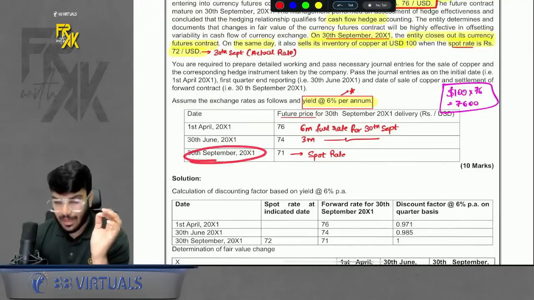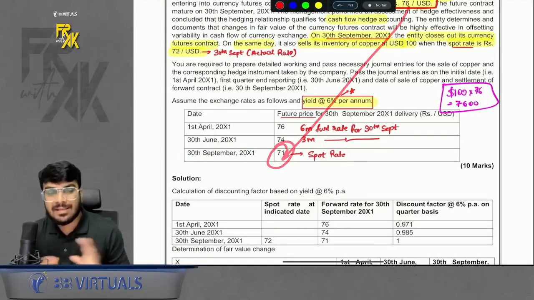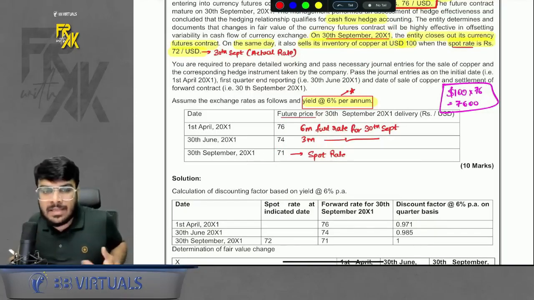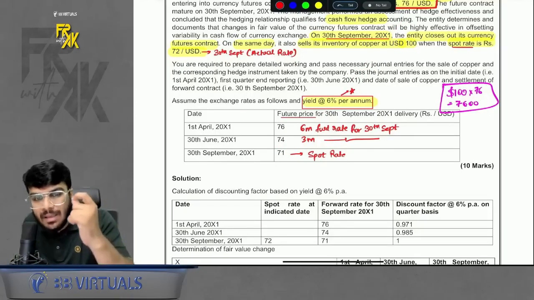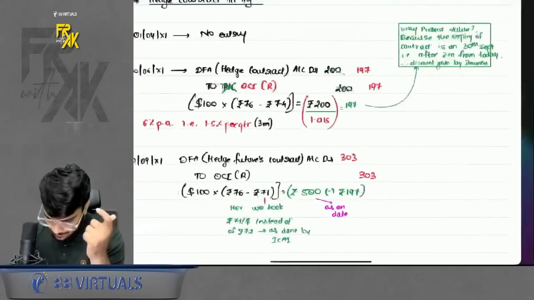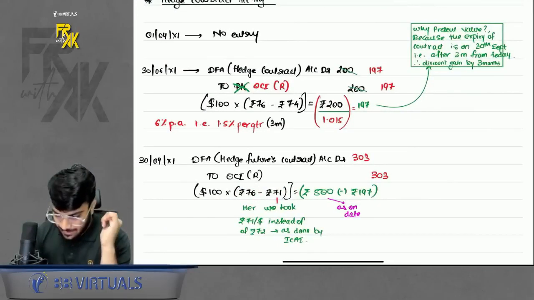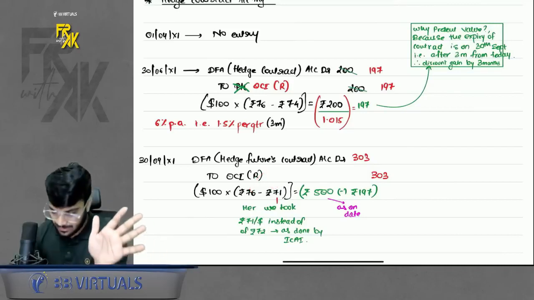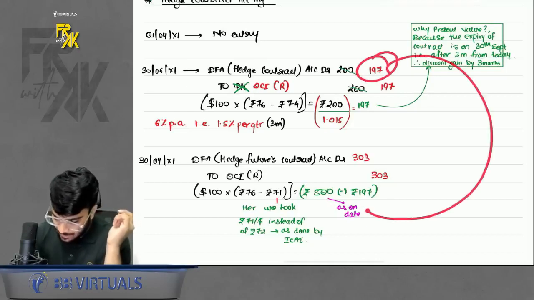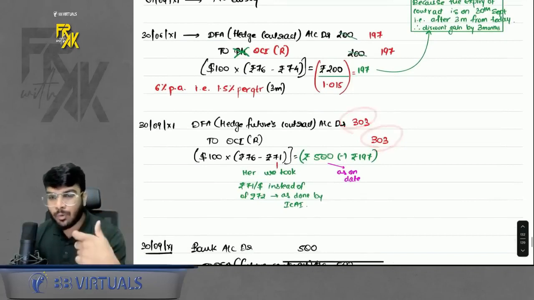Now let's check on 30th September, the ultimate expiry date. What happened? We fixed the contract at 76. The rate turned out to be 71. Doesn't matter. We will still sell at 76. So we are going to sell at 76, whereas other participants in the market will only be able to sell at 71. Tell me, favorable for us or unfavorable for us? Still favorable for us, right? So rupees 5 favorable for us because we will sell at 76. Otherwise, the rate in market is only 71. So 500 is the gain, but don't book full 500. Out of 500, 197 asset is already booked, so you will only book the incremental gain. That's it. So that means this hedging proved to be successful for you.